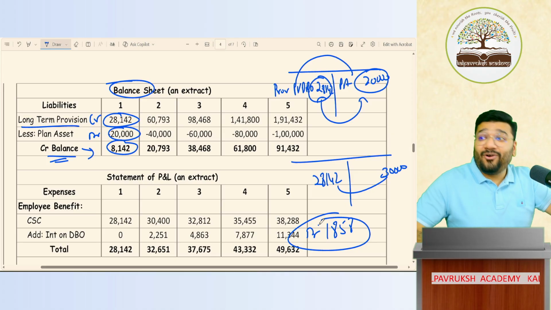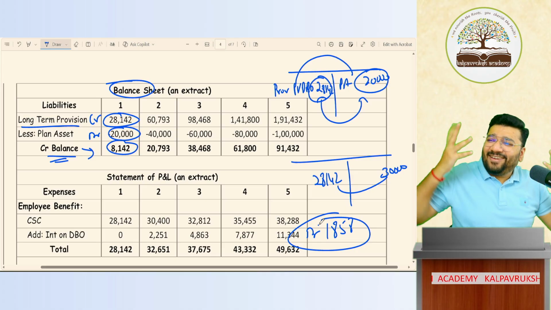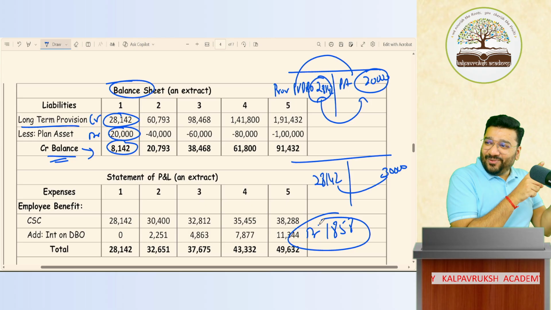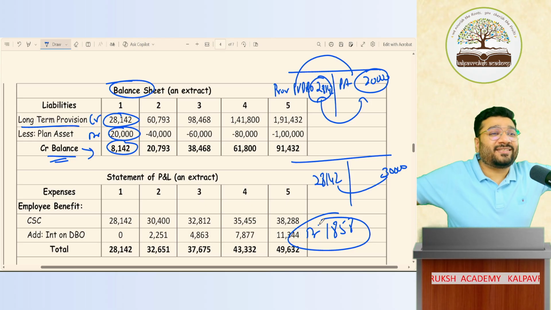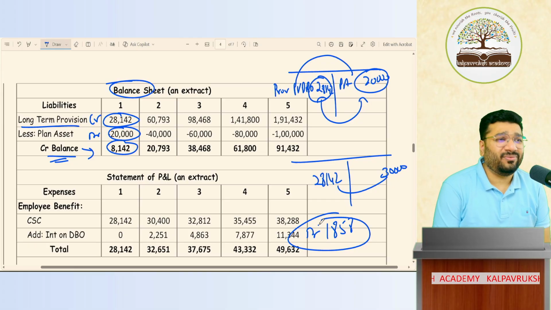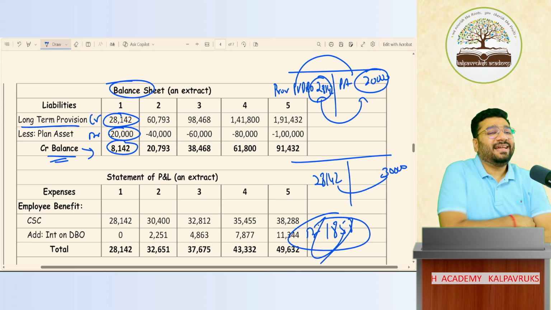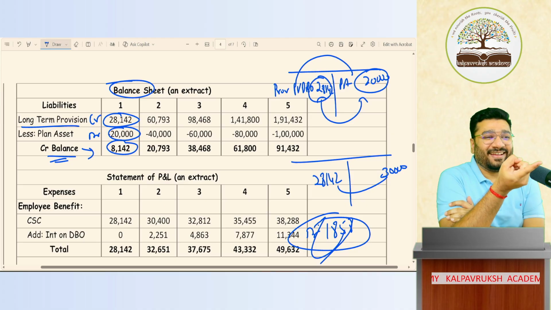Long-term provision on the asset side? Oh my God. Earlier you said long-term provision, no? Here long-term provision, there also long-term provision. Let people get confused. Where will this go? It will still go in long-term provision only, on the liability side, in negative. It does not come on the asset side. Understood? Correct, but a fluke correct.